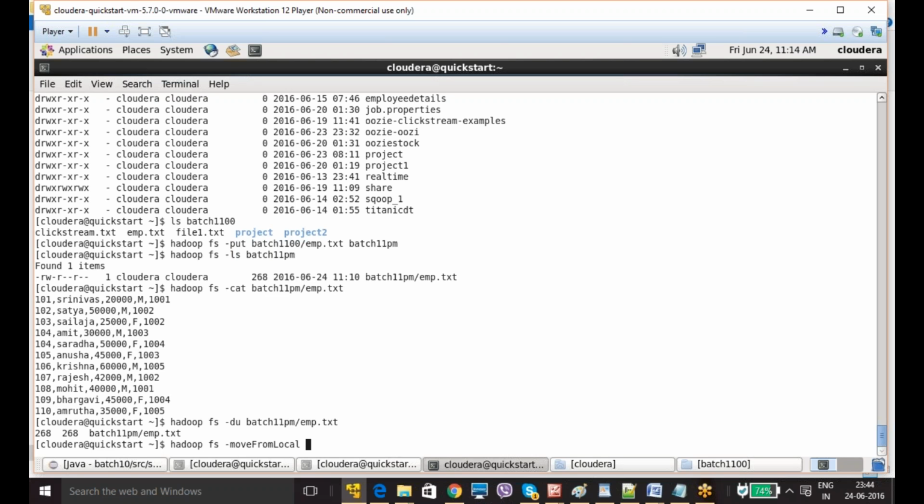The file I am going to move is file1.txt, which is there in my batch 1100, slash file1.txt. Where do you want to move it? I am going to move it to batch 11 PM.